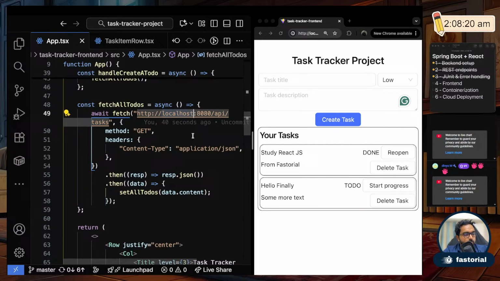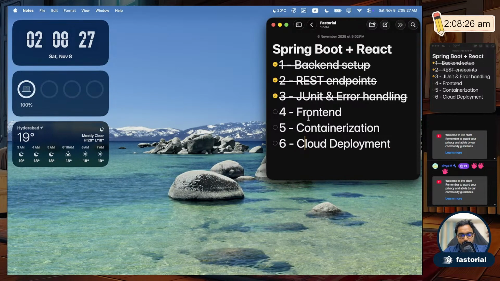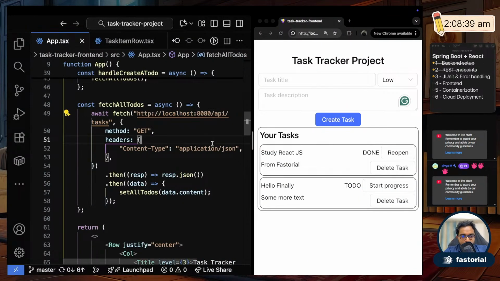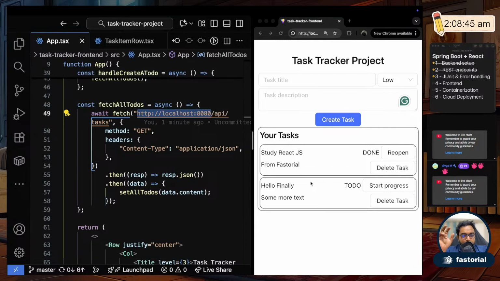Okay, because what happens is tomorrow you might deploy your backend somewhere else, because we even have plans to deploy the front end and backend into the cloud. When I deploy it in the cloud, if you put localhost 8080, then it will simply fail, because on cloud it's not running on localhost, it's running in a cloud environment. So we have to always keep this kind of constant URLs or configuration parameters in property files.